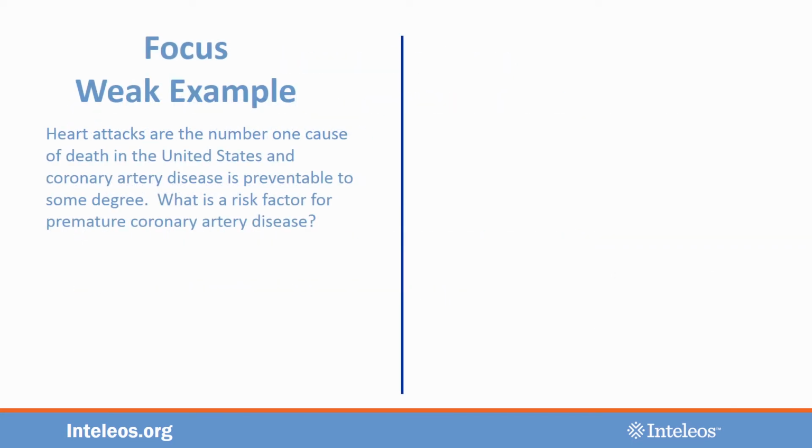Let's look at some examples. Heart attacks are the #1 cause of death in the U.S., and coronary artery disease is preventable to some degree. What is a risk factor for premature coronary artery disease? It is likely some test takers already know the answer to this question, so it passes the first test. However, the entire first sentence, while true, is not essential to be able to answer the question.